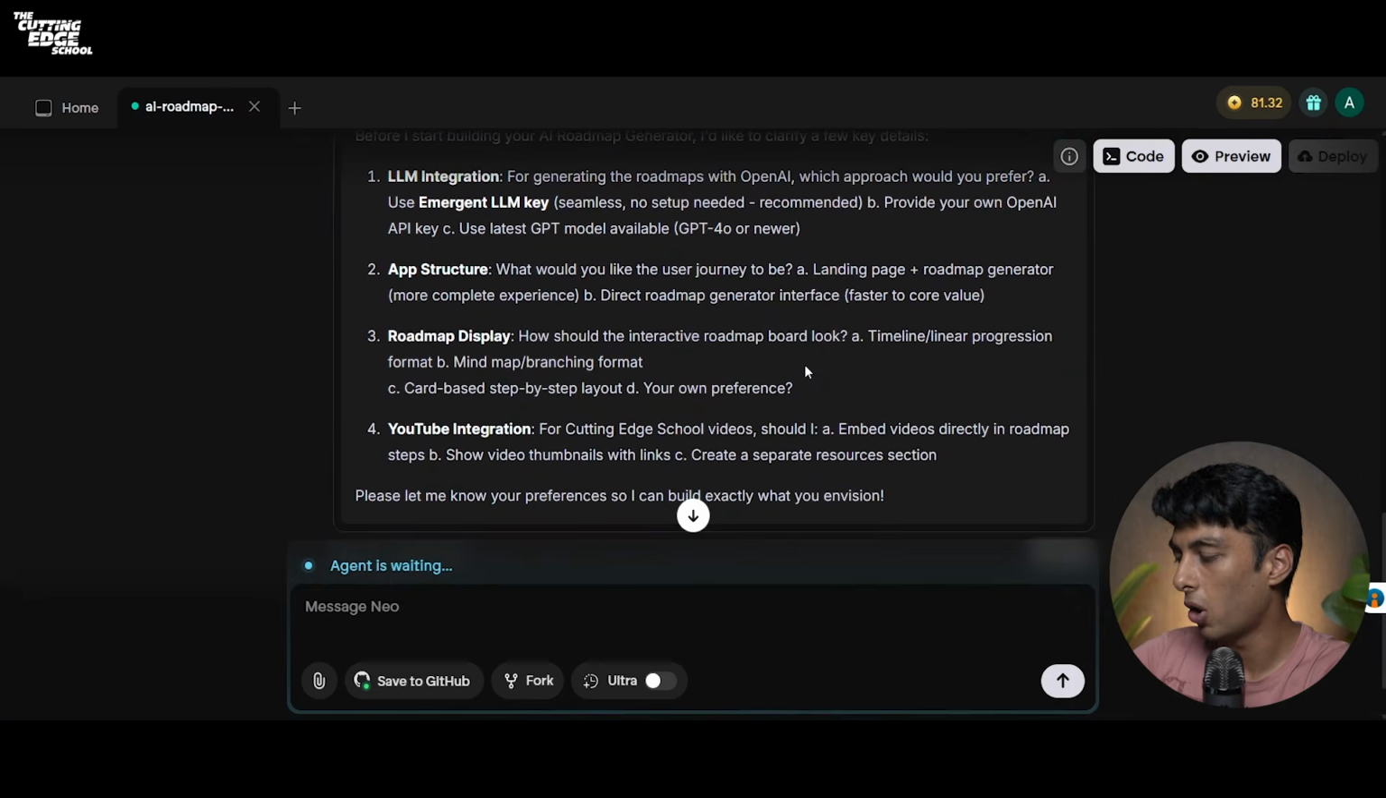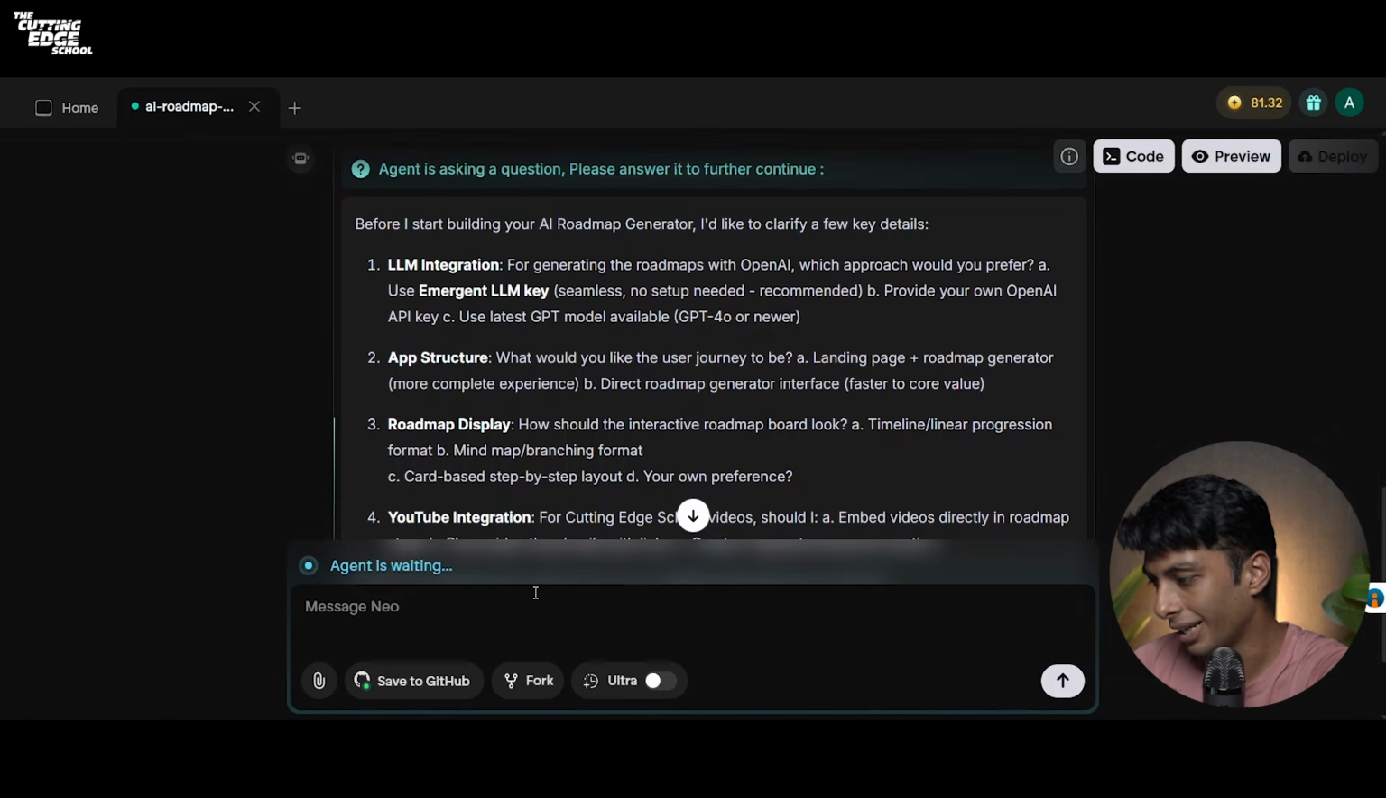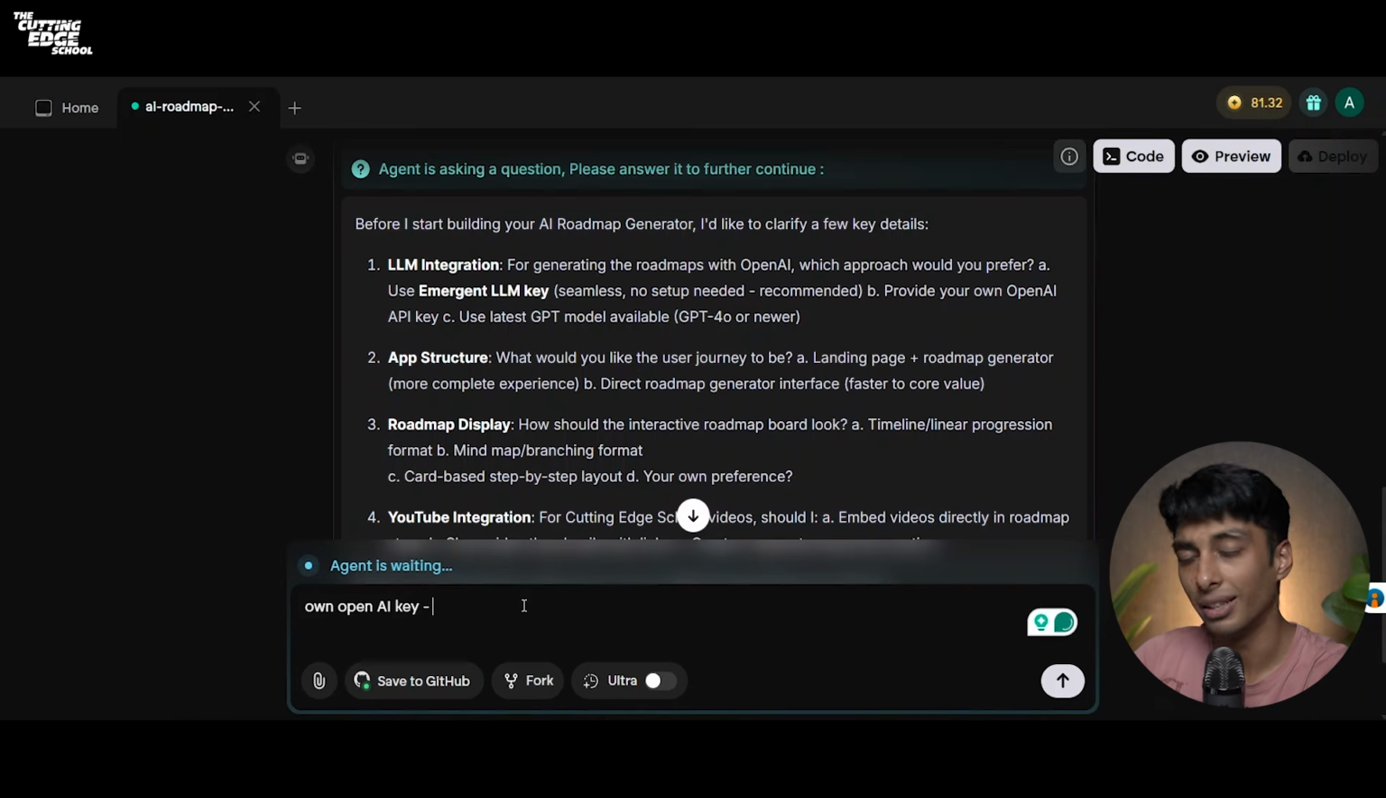Now let's answer all the Emergent questions. The first one is LLM integration. For generating the roadmap with OpenAI, which approach would you prefer? Using Emergent LLM or your own OpenAI key? I'll prefer my own OpenAI key for this example. And here I'll paste my OpenAI key.